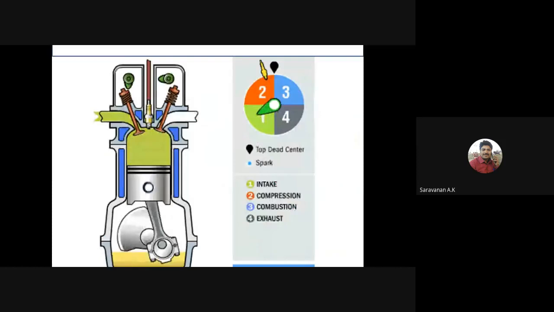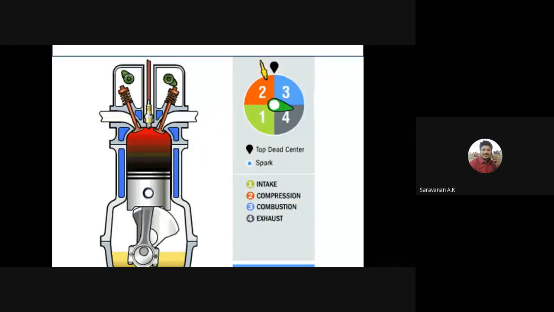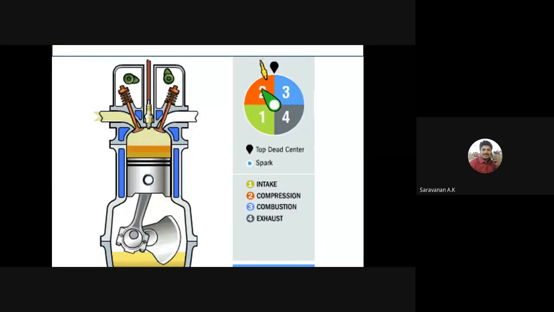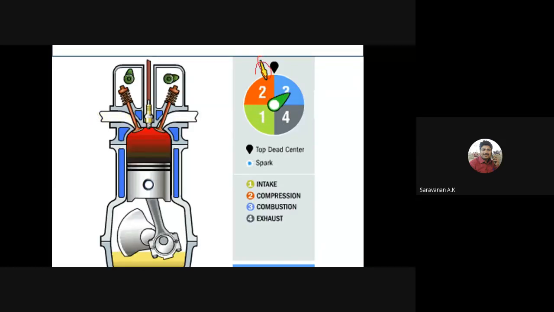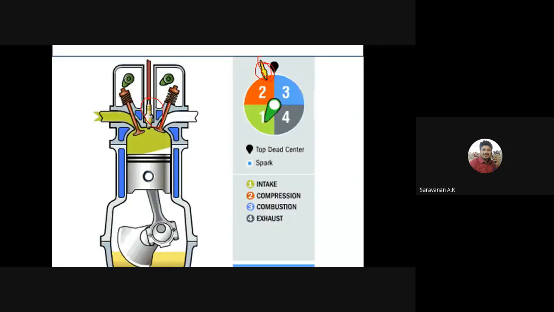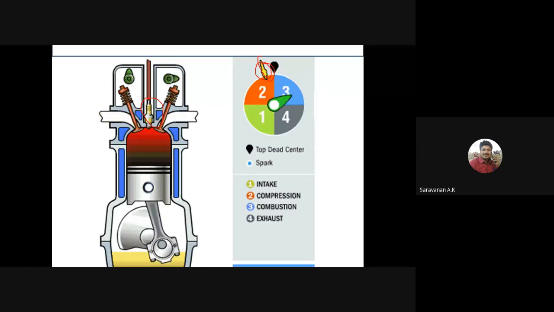Then we can see this animation. Here the combustion will take place. Here it is the spark plug, right? The spark plug ignites at the end of the compression stroke.